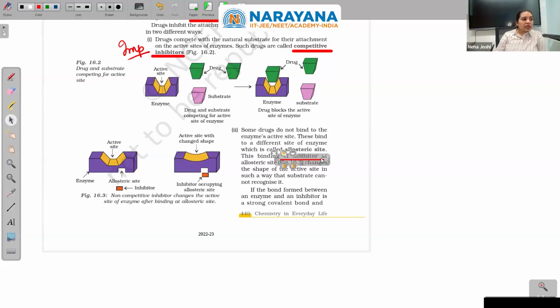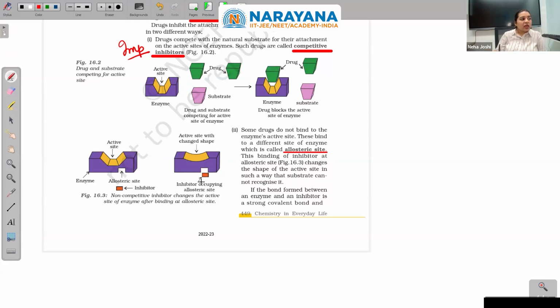Now this allosteric site, they are not connecting to the active site but somewhere else. This binding of the inhibitor at the allosteric site changes the shape of the active site in such a way that the substrate cannot recognize it. See, the substrate had a memory or an understanding that this is how the place will be and I have to enter in.